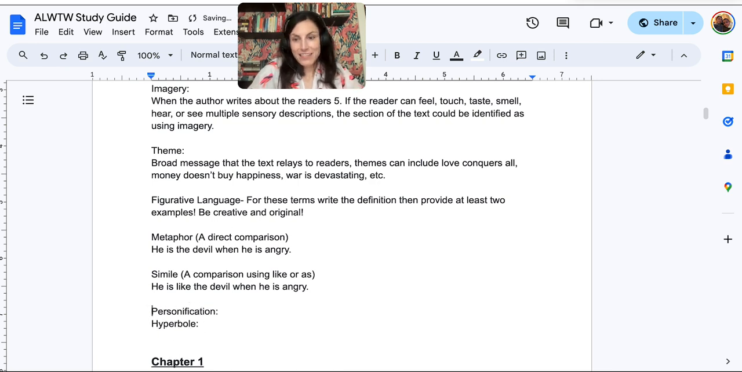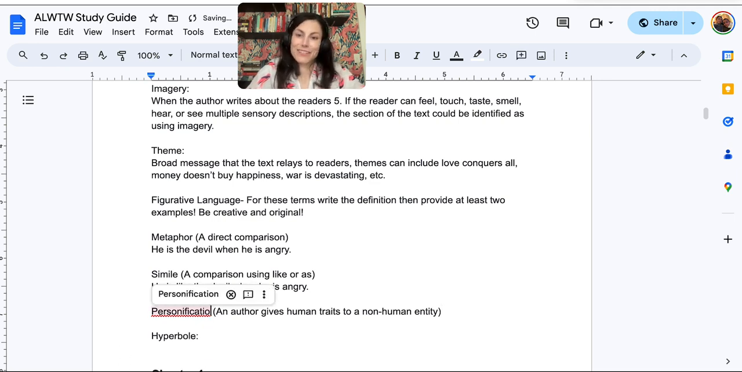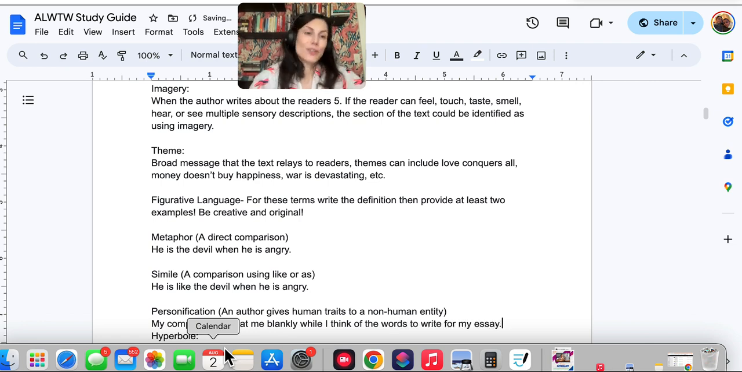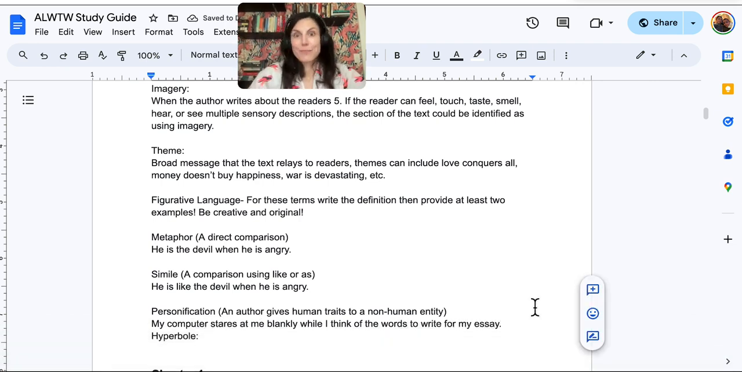And then our personification. This is when an author gives human traits to a non-human entity. So if I was going to talk about, I don't know, my computer, you could write, my computer stares at me blankly while I think of the words to write for my essay. Your computer cannot stare at you. The computer's just sitting there. So to say it's staring, you're giving it human qualities, and now you've created some personification.